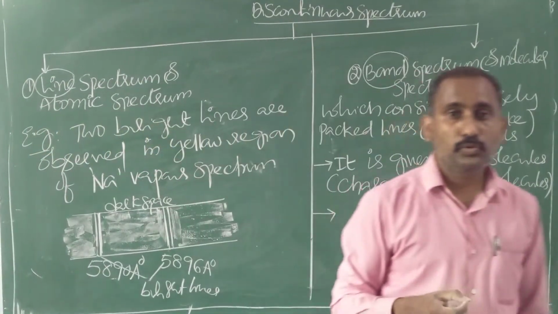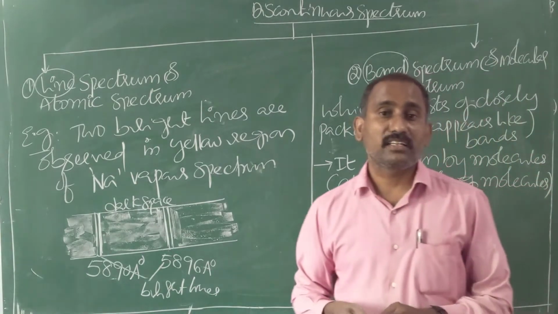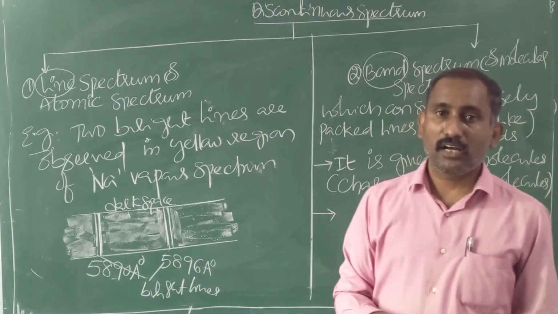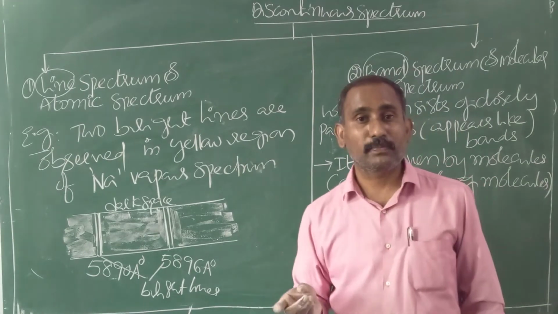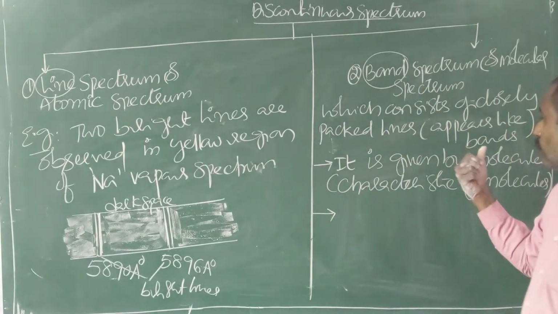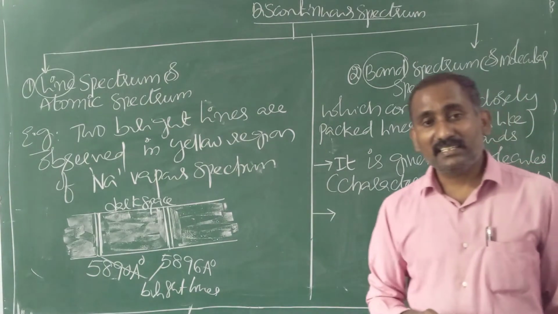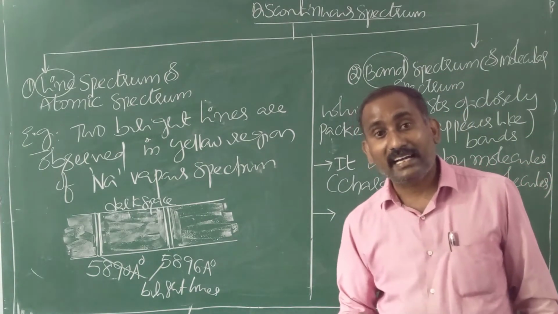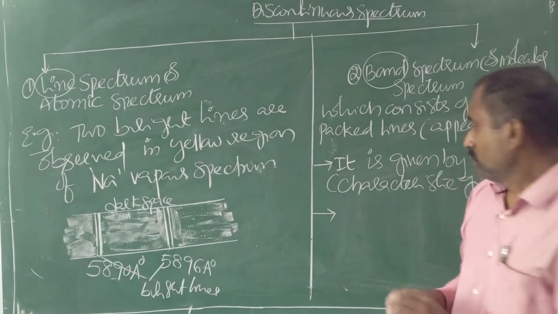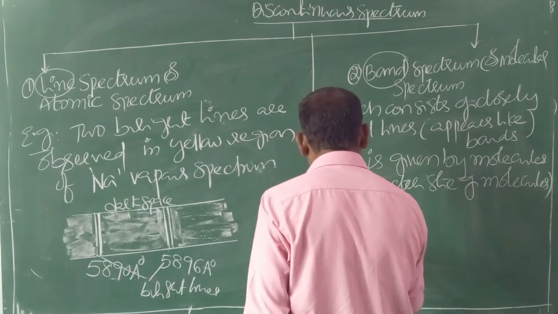Line spectrum is due to transition of electrons in atoms. In case of molecular spectrum, it arises due to vibrations and rotations of atoms in the molecules. This point is important.